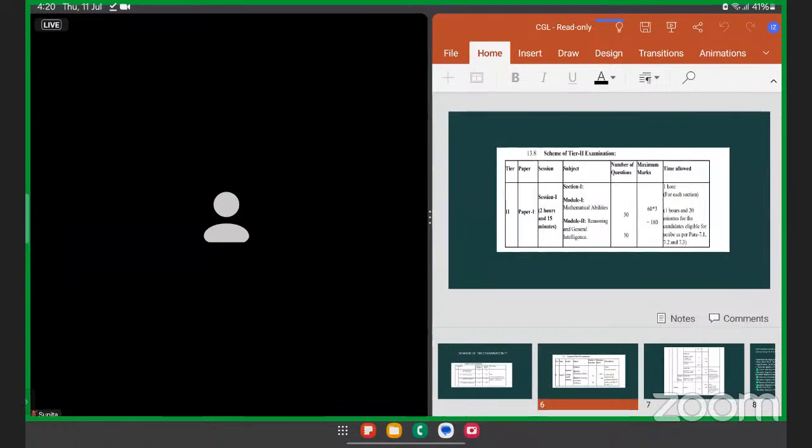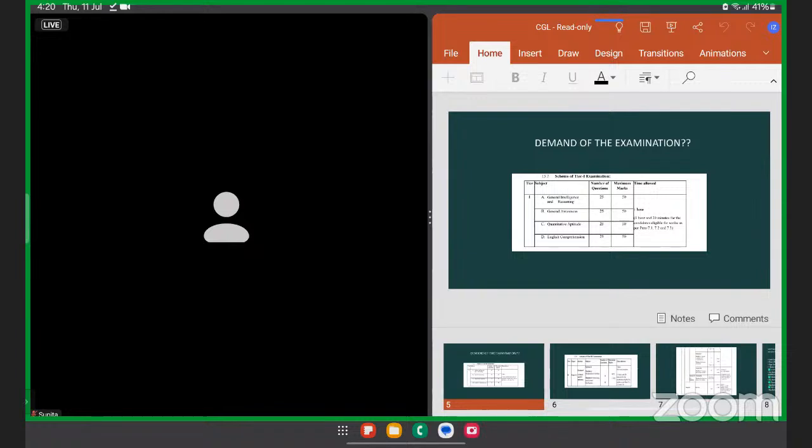Now, what you are learning in tier 1, you'll be learning about reasoning, and you're learning about different types of quantitative aptitude. Let's say we have profit and loss, percentage, ratio and proportion, time, speed, and distance. Then in reasoning, we have direction and distance, analogy, and various types of Venn diagrams. In English comprehension, we have the grammar part, synonyms, antonyms, comprehensions, fill in the blanks, parts of speech, and many such things more.